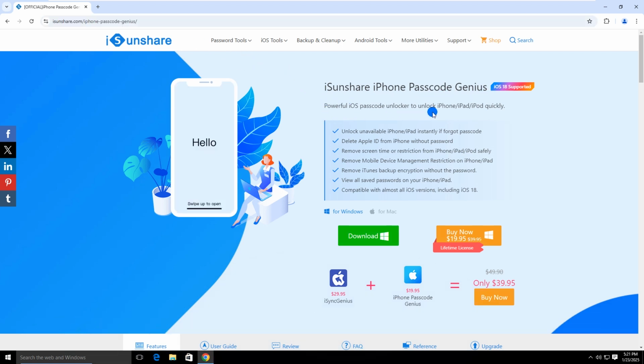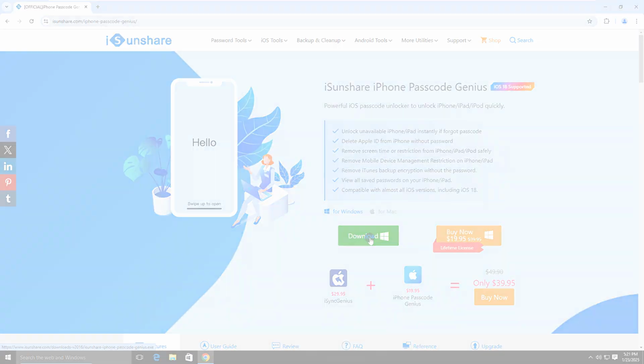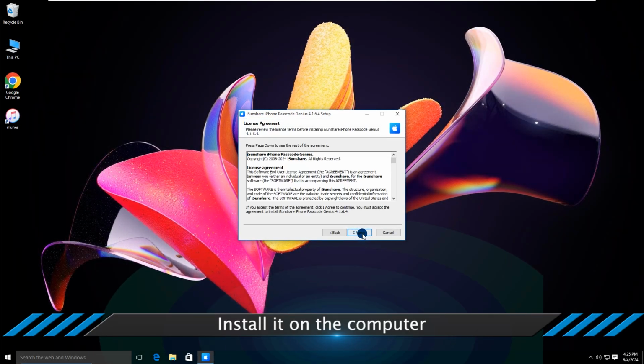Share iPhone Passcode Genius is designed to remove various types of iPhone lock screen. It can help fix the iPhone unavailable screen, no timer issue and restore it to factory settings. Just download it on the official website. Then install it on the computer.